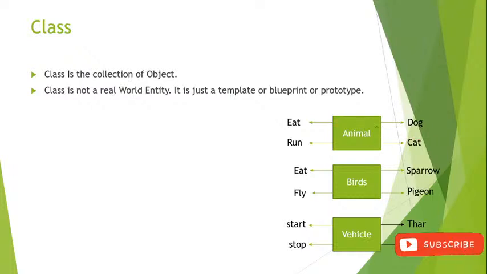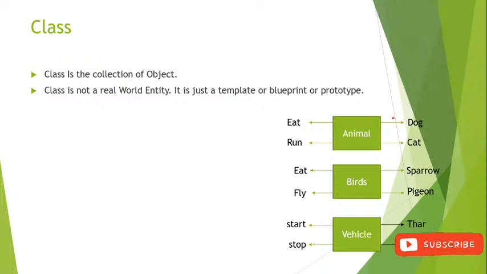But if we say the animal is running, animal is eating, that is not a perfect sentence, because animal is a class, and dog and cat are present inside the animal class, right? So animal is not a real world entity. In real life we didn't see the animal; we saw the dog and cat, the objects present inside this class. Inside the animal class we saw the dog, cat. Inside the bird class we saw the sparrow and pigeon.